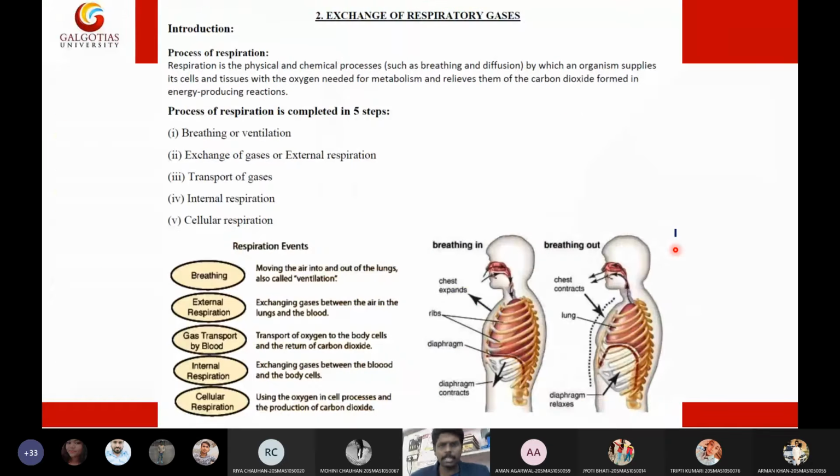In the mechanism of breathing and respiration, there are 5 steps involved. The first one is ventilation. After ventilation, we have exchange of gases at lung level, which is also called external respiration. Then we have transport of gases. Then internal respiration, the exchange of oxygen and carbon dioxide between blood and tissues. Then we have cellular respiration, which is the consuming of this oxygen by glycolysis and the Krebs cycle for the production of energy by the cell. So these are the 5 major steps of respiration.